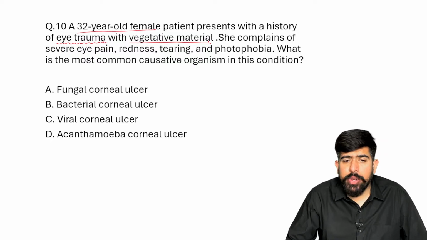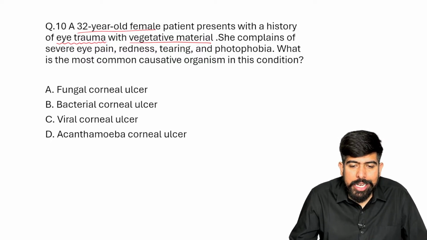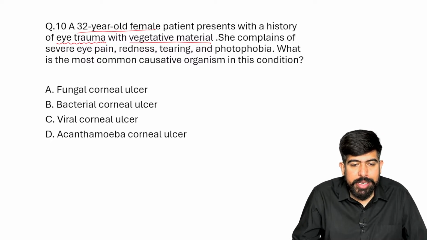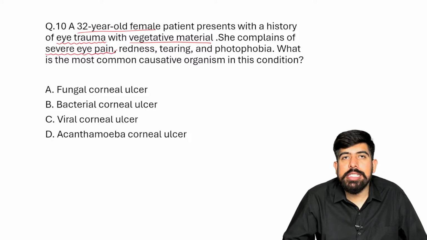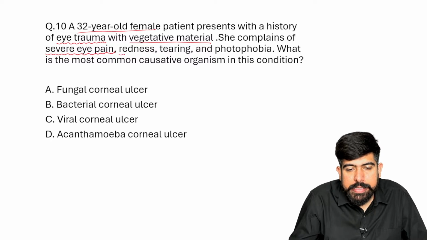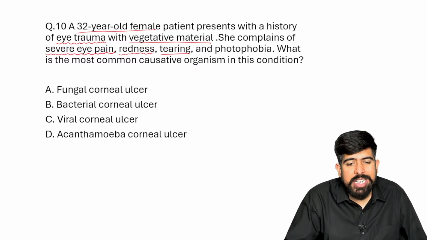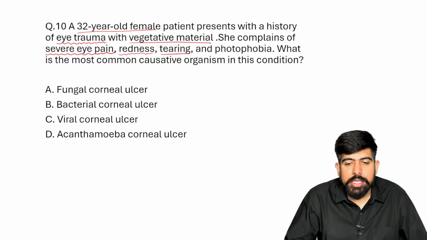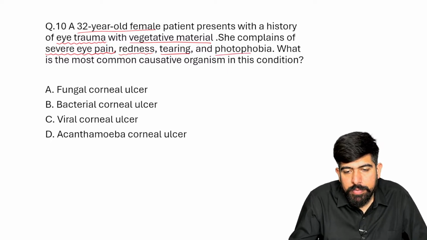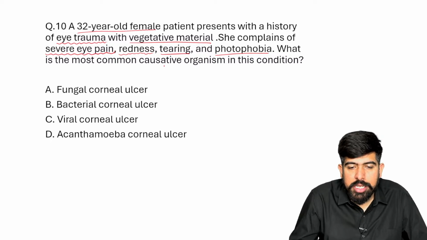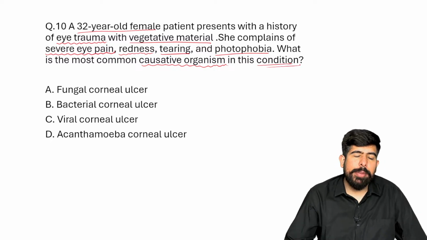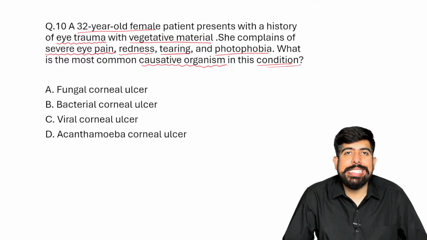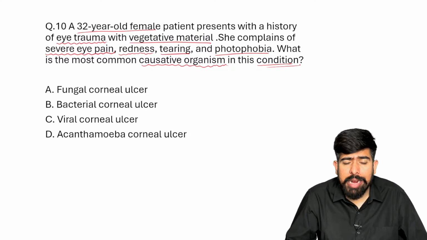So there is a 32-year-old female who had an eye trauma with vegetative matter, and now she complains of severe eye pain, redness, tearing and photophobia. So what is this condition? What is the most common causative organism in this condition? The examiner wants to ask you about the cause of this condition. So now I'm waiting for your answers, guys, in your live chat box.